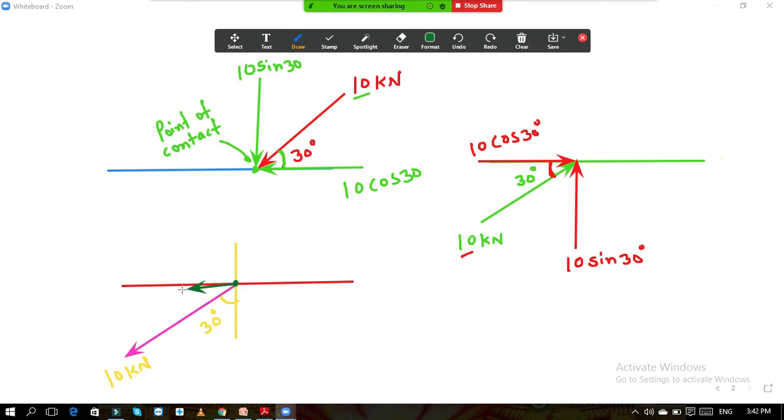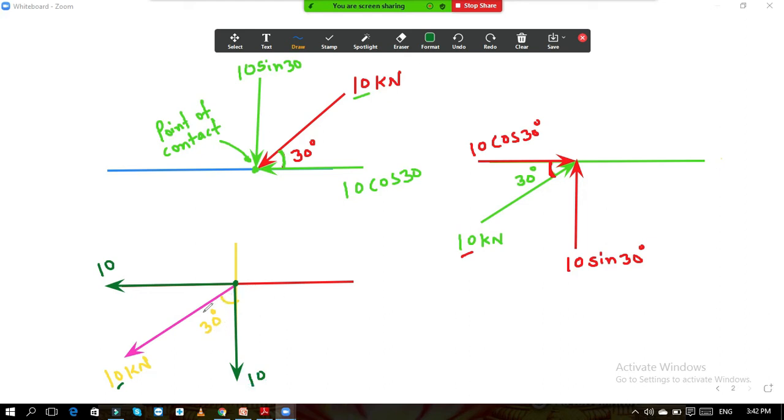So this is the component which is parallel to x, and this is the component which is parallel to y. This is 10 kilonewton, so I will write here 10. This is also 10.